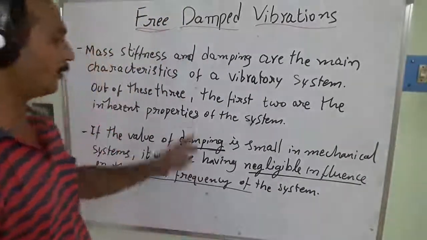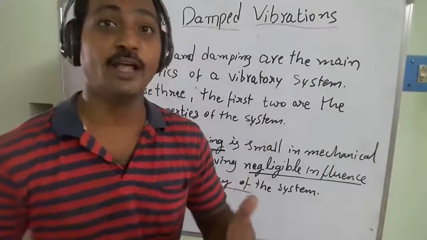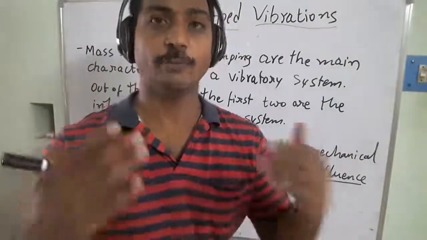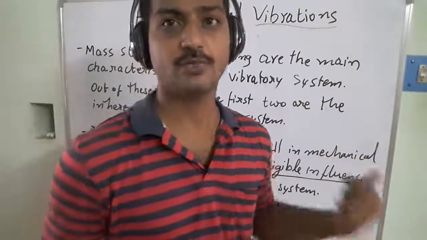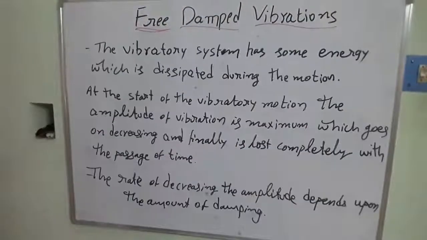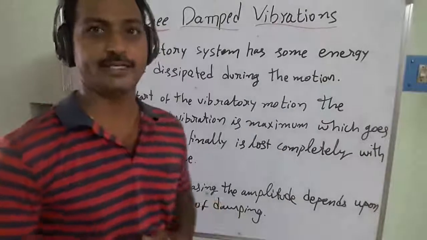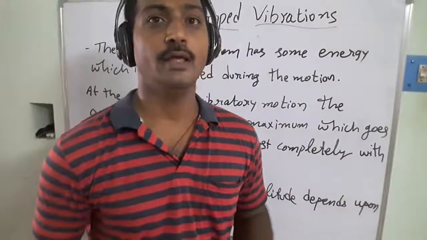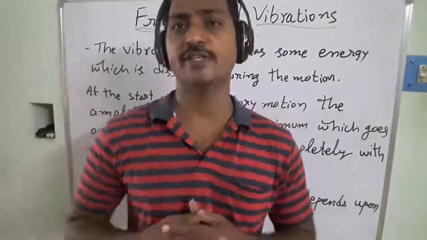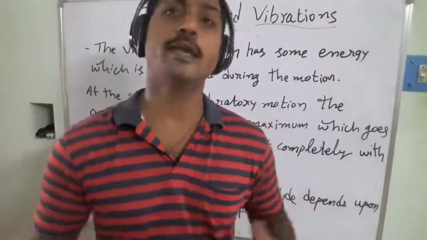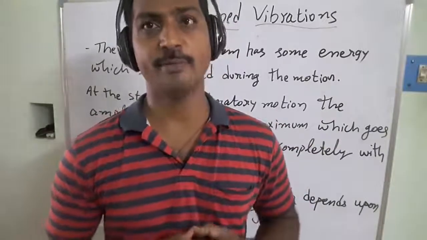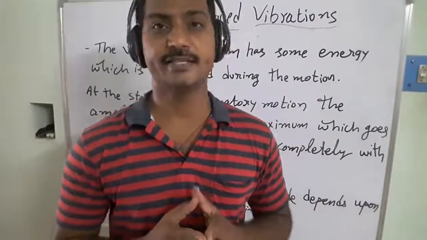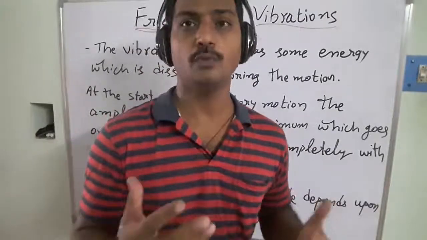So this way we are going to be seeing. But if the damping, the resistance force offered by the system, is a huge amount, then what will happen? That's what we are going to discuss now. We have seen that when a negligible amount of damping is within the system, there is no influence on the natural frequency of the system, right? It will vibrate like the spring and mass system only. But if the damping force is more within that system or due to external causes, what will happen?